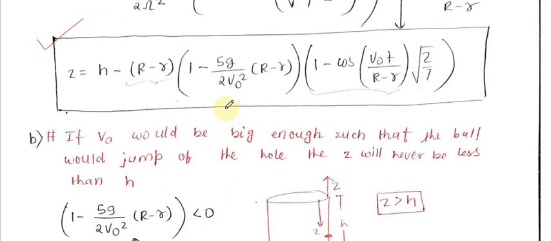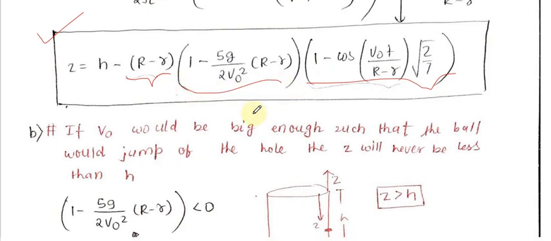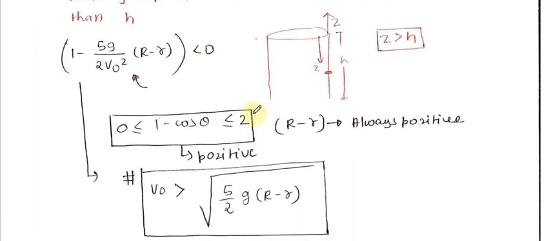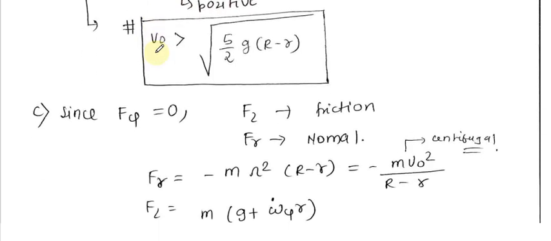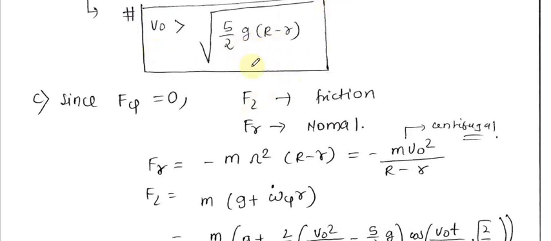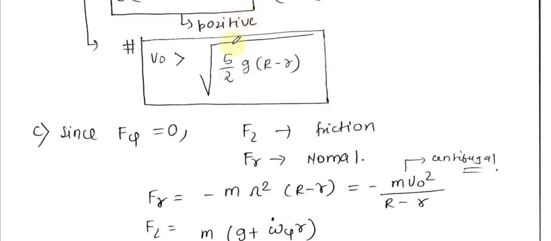Okay, now in this equation you can say that this term is always positive. This term by trigonometric argument you can say that this is always positive. So this should be negative for the overall expression to be positive. Okay, I have done that here. So to keep the overall expression positive, I have just put it less than 0. So I will just get v naught greater than minus 5 by 2 g r minus r. That is the minimum speed v naught required to just jump out of the hole. Okay, the minimum speed should be just greater than that.